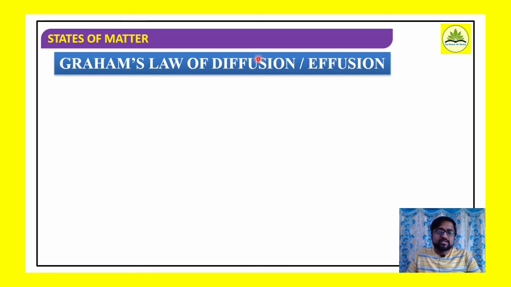So what is diffusion? It is the spontaneous intermixing of two or more gases irrespective of gravitational force, referred to as diffusion, intermixing of gases. On the other hand, effusion is the escape of a gas through a pinhole or orifice from a higher pressure region to the atmosphere, referred to as effusion. Well, now consider Graham's law of diffusion.